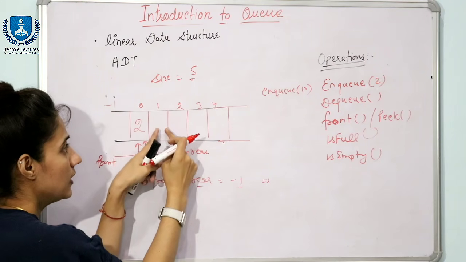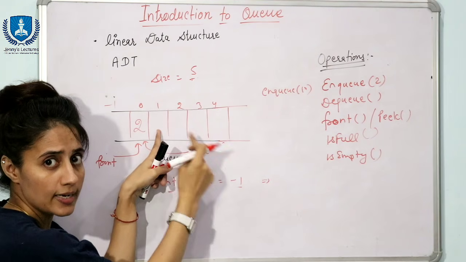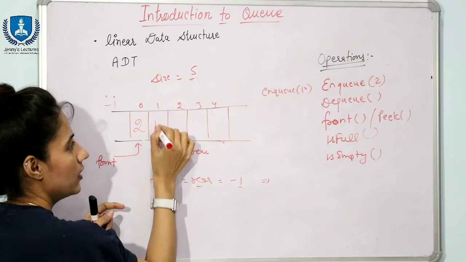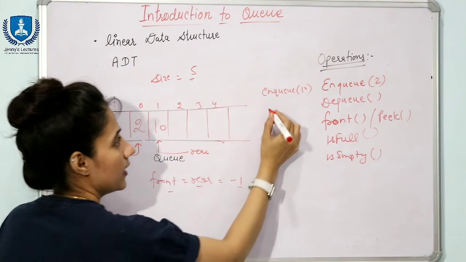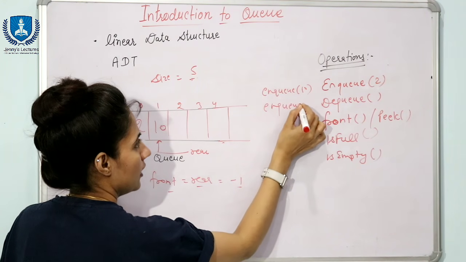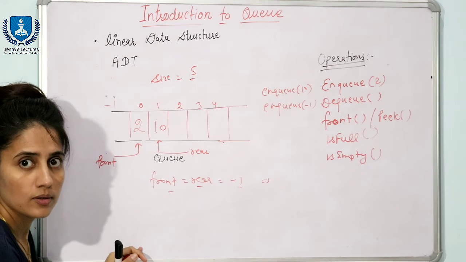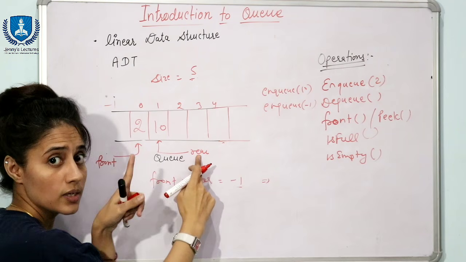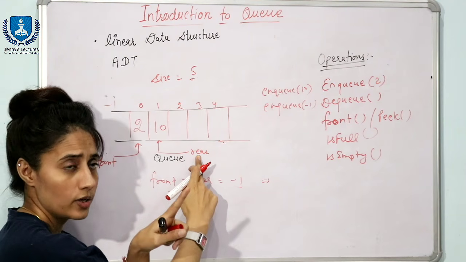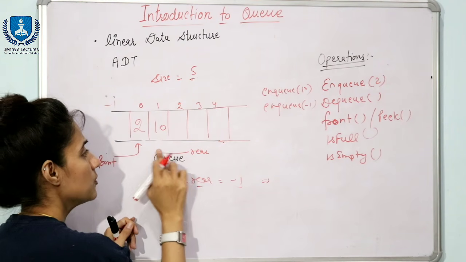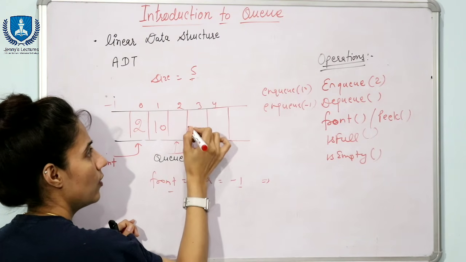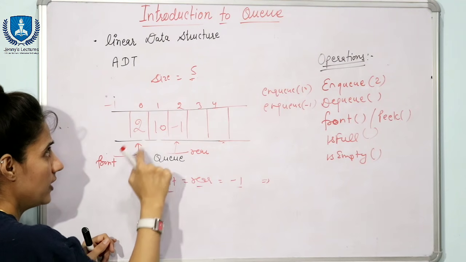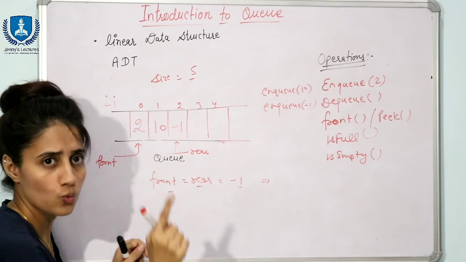So first of all we will increase the rear plus plus, means now rear is pointing to here, and now here I can insert 10. Again suppose I am calling enqueue -1. Again we will not touch this front, we will move this rear, insertion from rear only. That thing you have to take care. Rear plus plus means rear would point here, and now here I can insert -1. See, at this point of time front is 0 and rear is now 2, right?